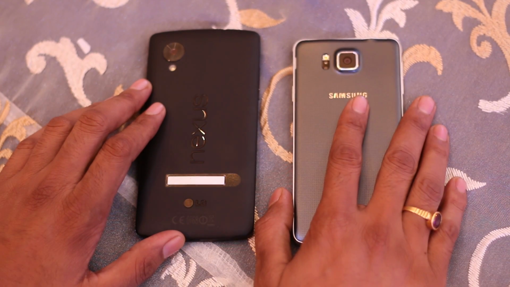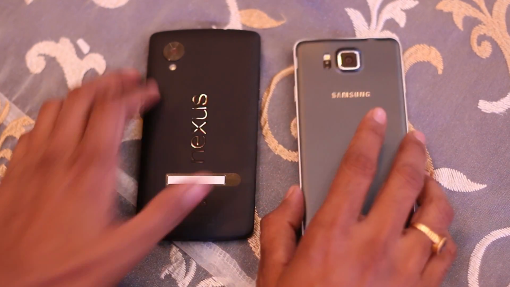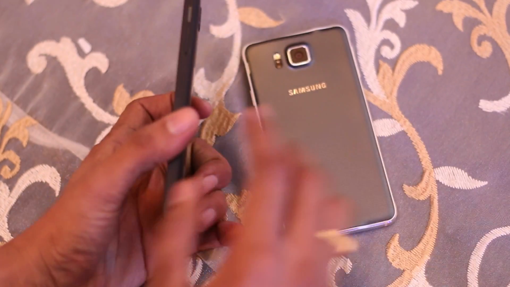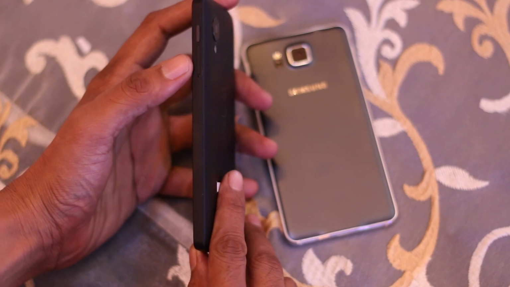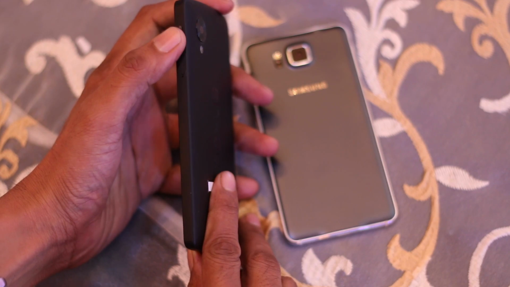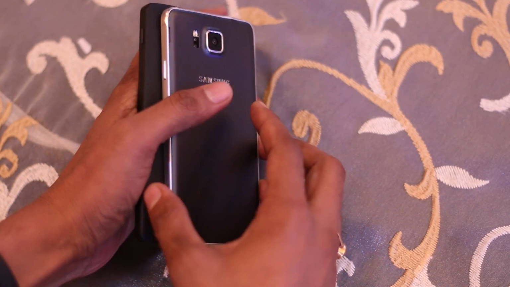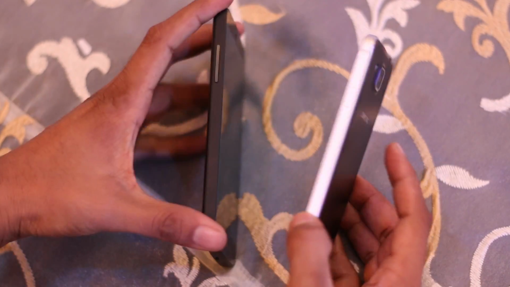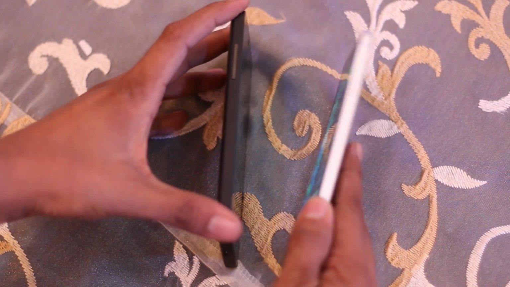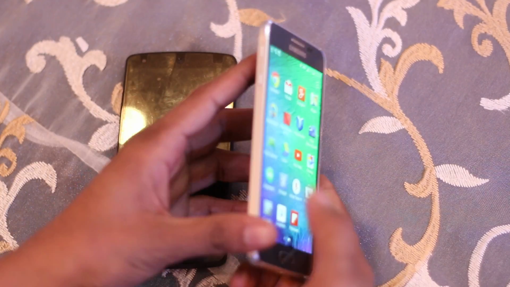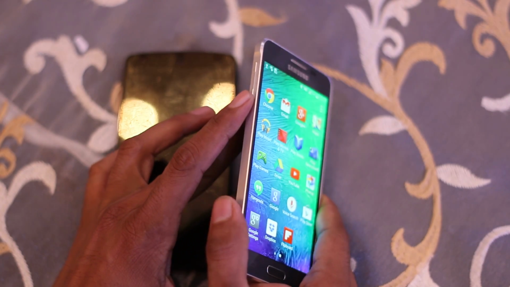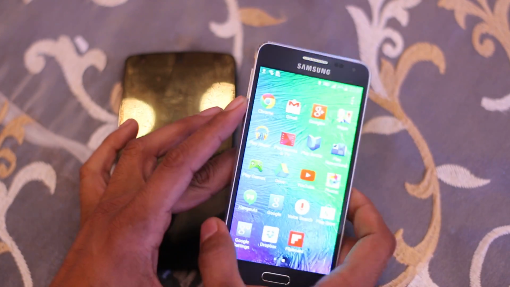there is a Samsung branding on the Galaxy Alpha. On the right hand side on Nexus 5 there is a slot for micro SIM and power button. On the right hand side there is a slot for power button only on Galaxy Alpha. On the left hand side there is a volume rocker button. On the left hand side of the Galaxy Alpha there is a power button.